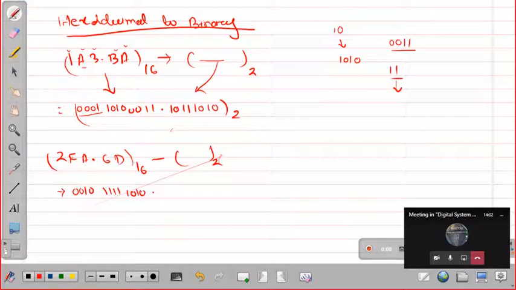Then for 6 it is 0 1 1 0. Then for D, it will be 1 1 0 1. D means A, B, C, D: 10, 11, 12, 13, so it is 1 1 0 1, right? This one is 1 1 0 1, correct? Okay, so this will be the answer.